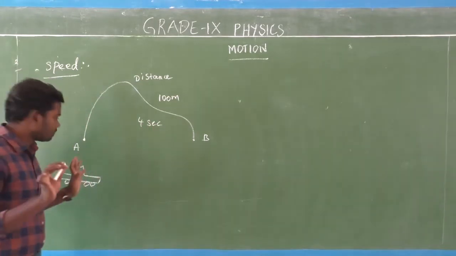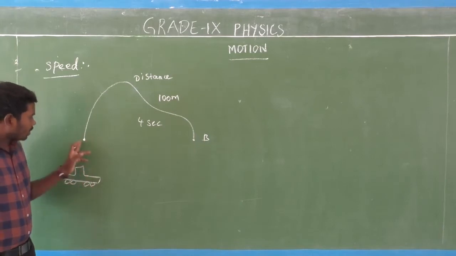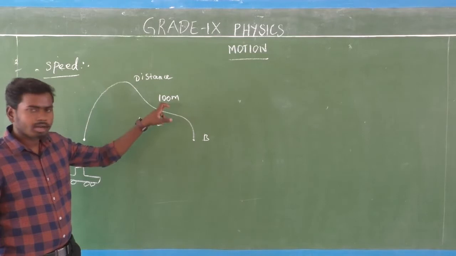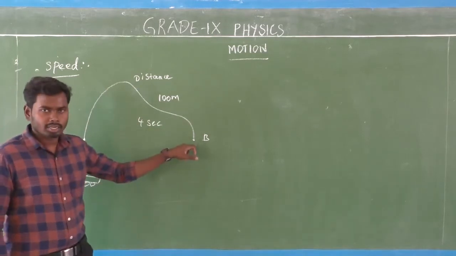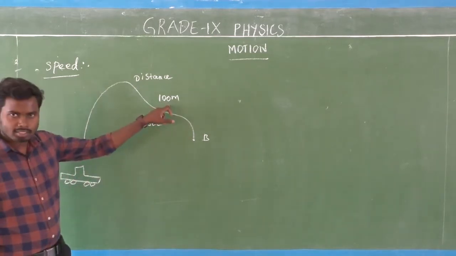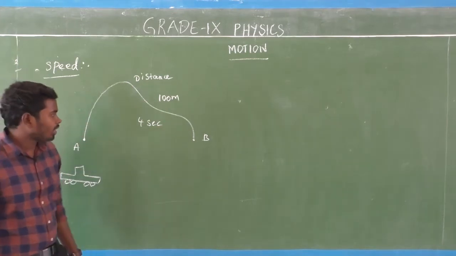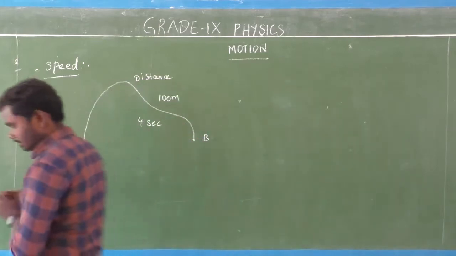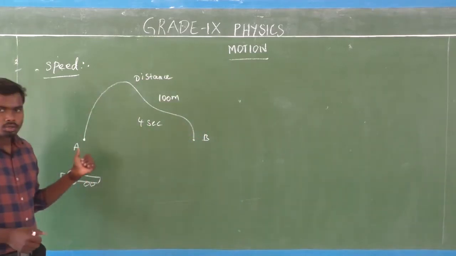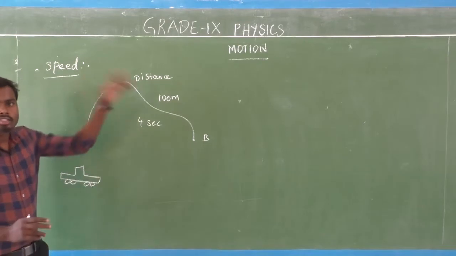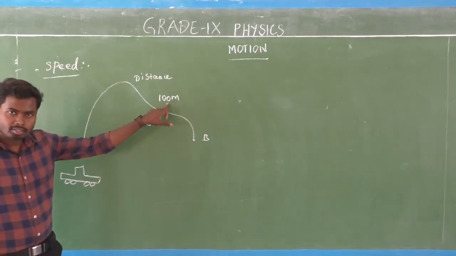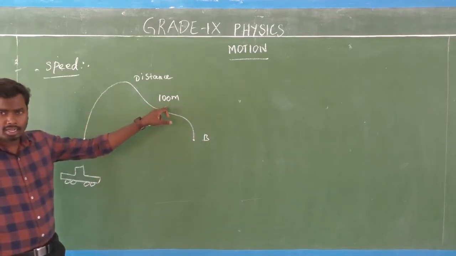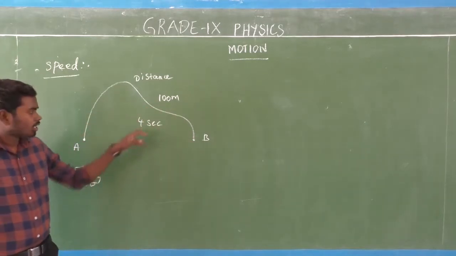It's very simple. Here the car moves through the distance of 100 meters from point A to point B in 4 seconds. How much distance has the car covered? That is 100 meters. How long has it taken to cover the distance of 100 meters from point A to point B? That is 4 seconds.